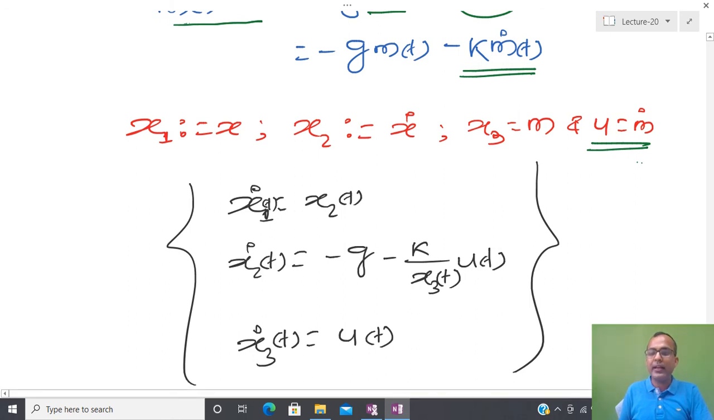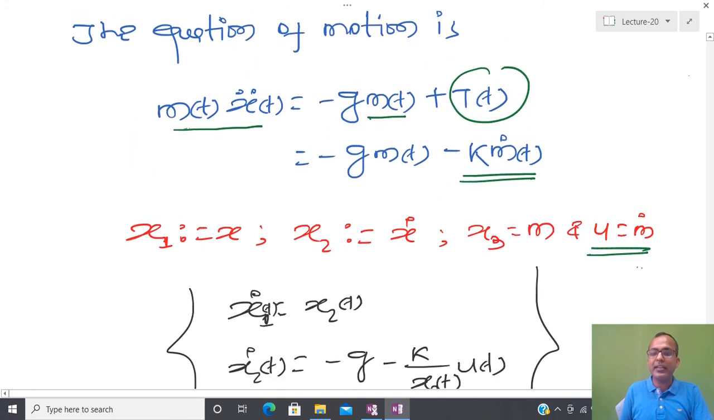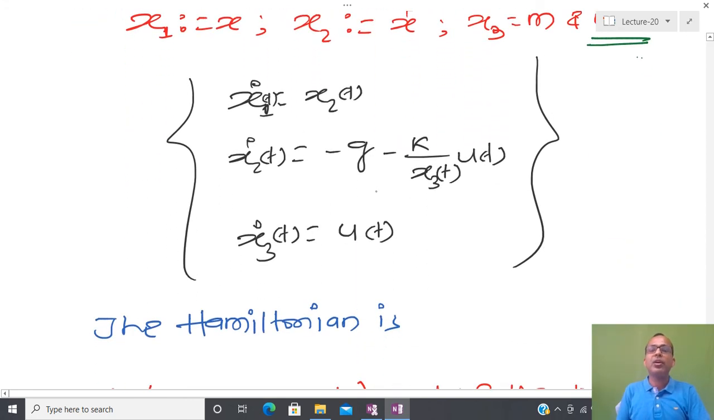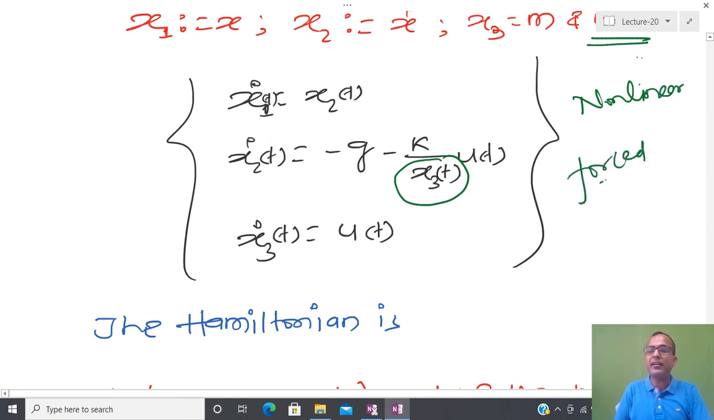If you write this whole equation in state space, you can see that we have a third order, non-linear differential equation. Why non-linear? Because we have a quantity in 1 by x3, where x3 is one of the states, so this is non-linear. Also, this is a forced system, and nowhere on the right hand side do we have explicit dependency on time. So I can say that this is a non-linear time invariant forced system.